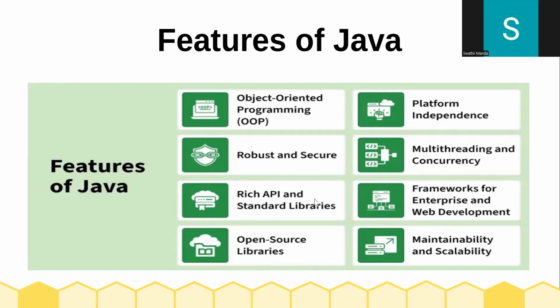Okay, next we come to rich API and standard libraries. Java provides a huge set of built-in APIs. Examples are java.lang, java.util, java.io, java.sql. java.lang is for core features, right? java.util is for collections, java.io is for file handling, and java.sql is for database connectivity.